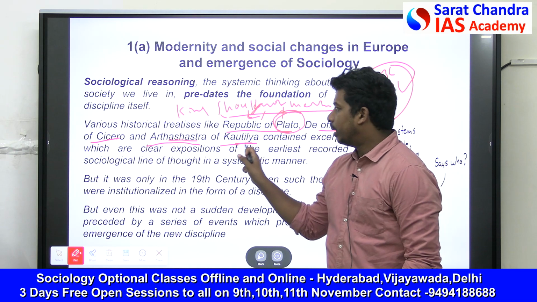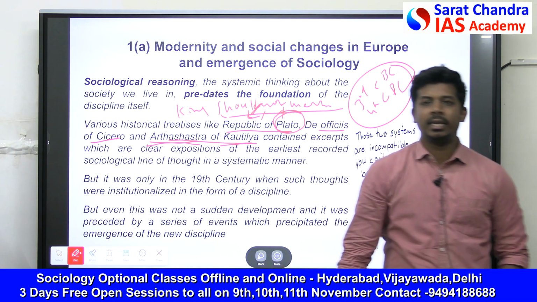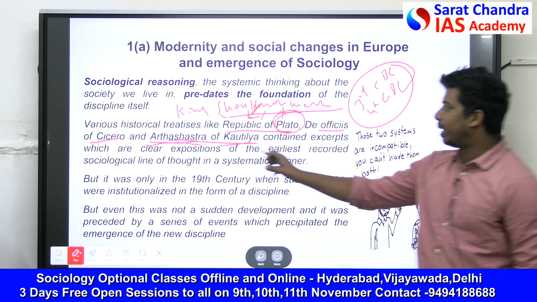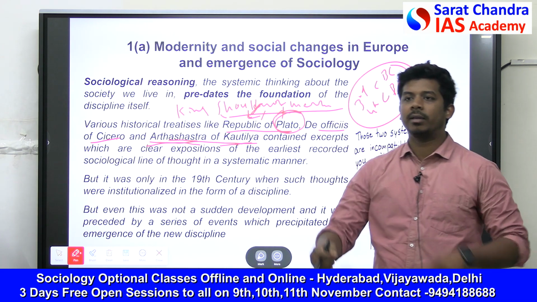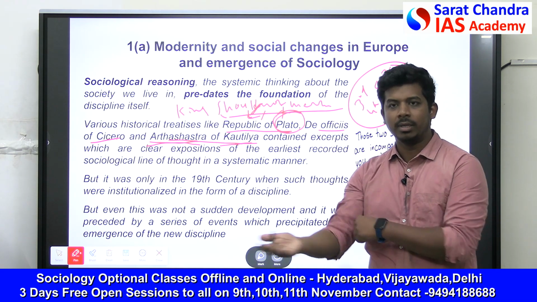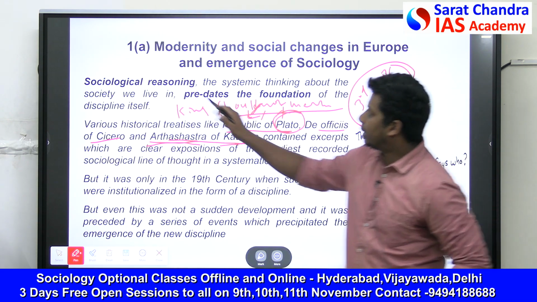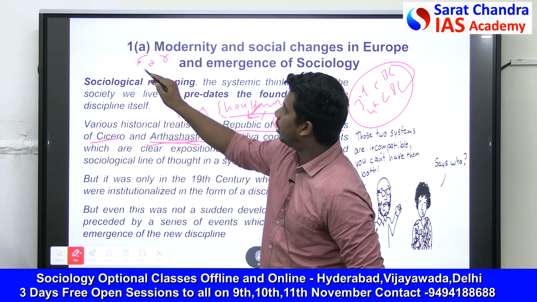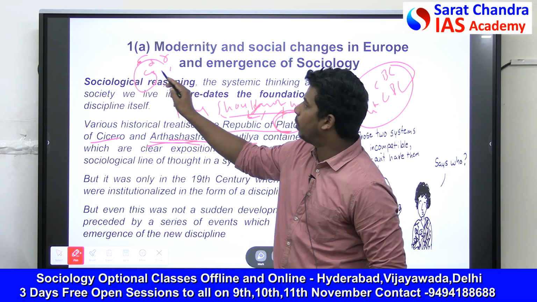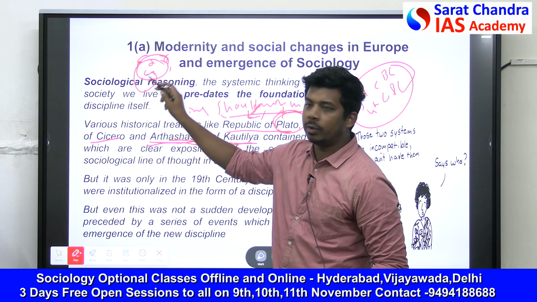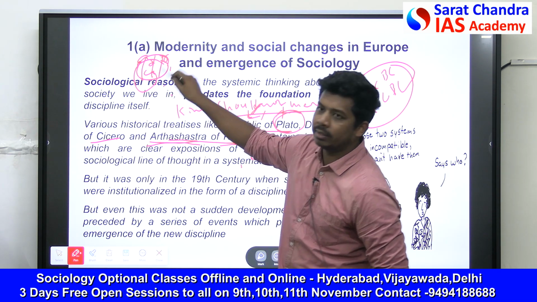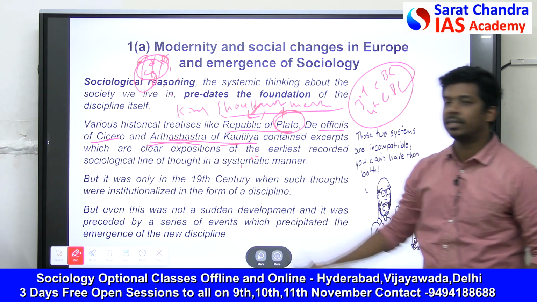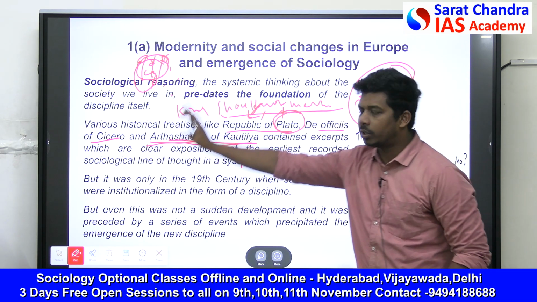So during the time of that particular king, how society is, Kautilya analyzes in this book: how to make the king safe from the other kingdoms, a kingdom surrounded by enemy kingdoms, how to make friends, how to keep the military always ready, how to make people more compliant. So these are the things he analyzes in the Arthashastra. All of this is sociological reasoning.